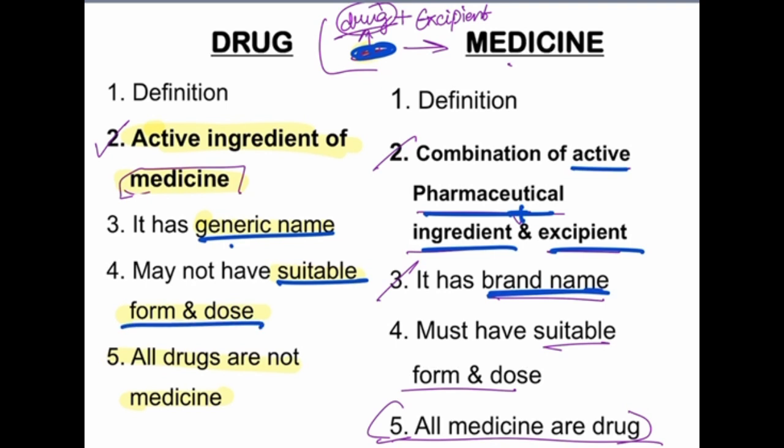A drug may not have a suitable form and dose, but in medicine we have a suitable form and dose. So drug plus excipient is what we call medicine. All drugs are not medicine, and all medicines are drugs. So can we get this? Why do they say all medicines are drugs? Medicine is drug plus excipient. So drug plus excipient is medicine, so every medicine will contain a drug. So all medicines are drugs. But all drugs are not medicine. So it is not necessary to call every drug a medicine, right? There are different categories of drugs. So all drugs are not medicine, but all medicines are drugs.